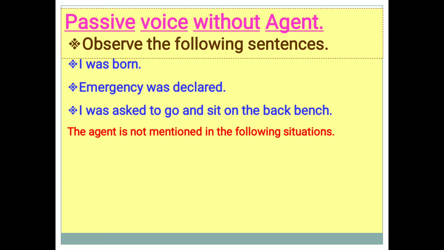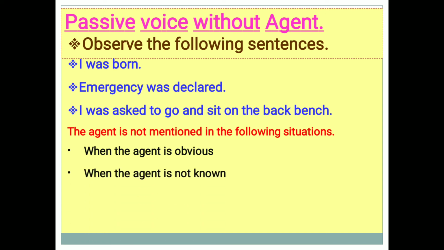Let's see when the agent is not mentioned in the following situations. The first situation is when the agent is obvious. That means it is understood who the agent is. And when the agent is not known, when we do not know who the doer of the action is, then the agent is not mentioned in the passive voice.